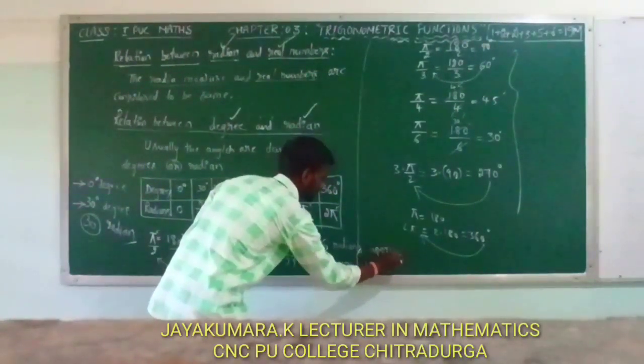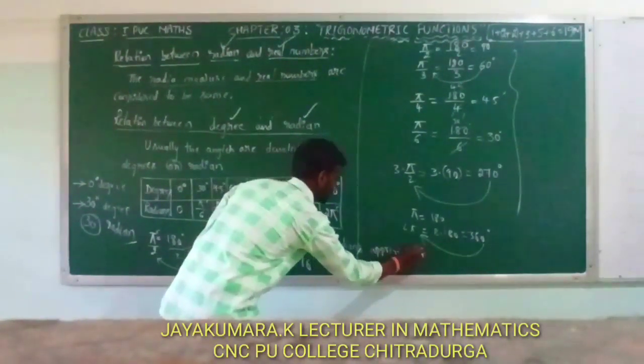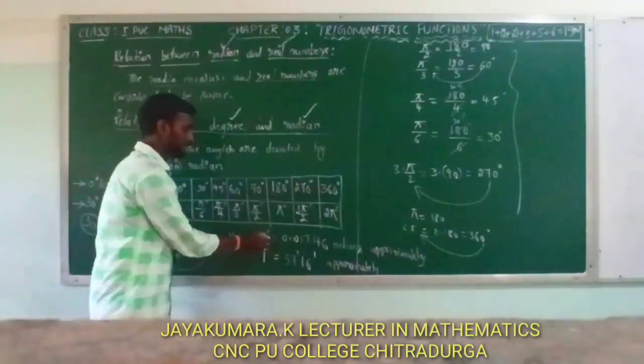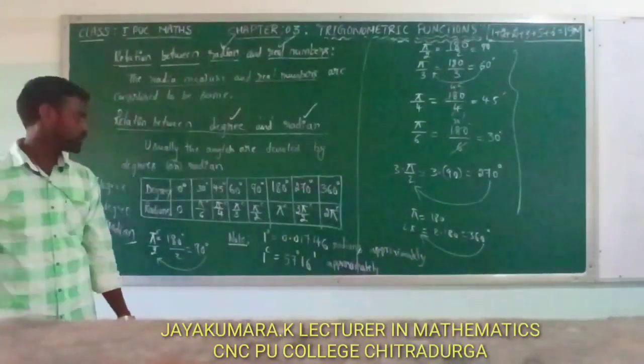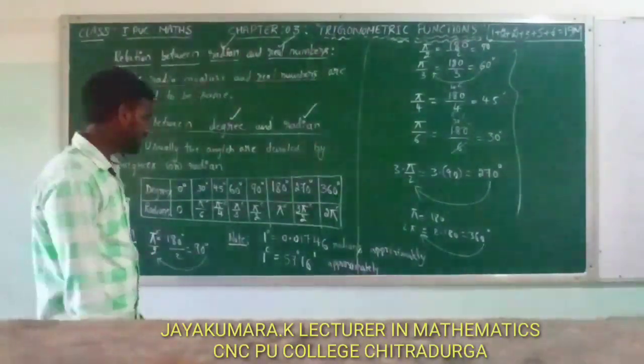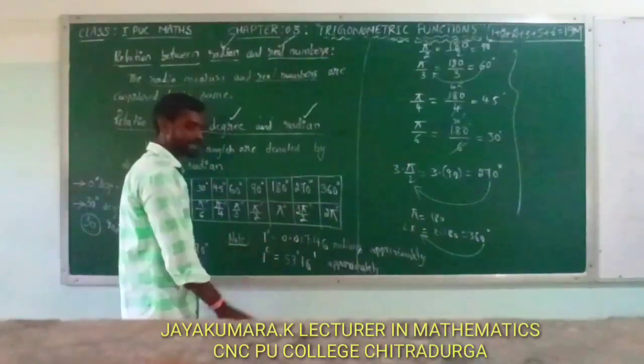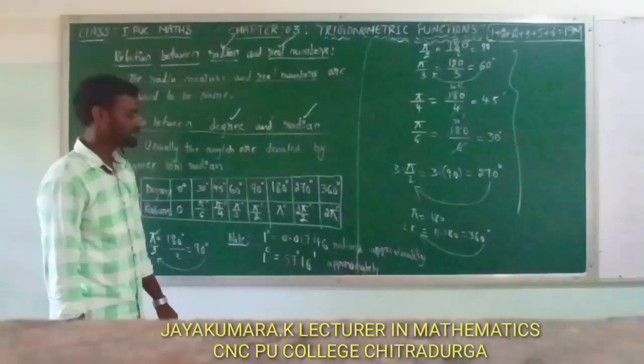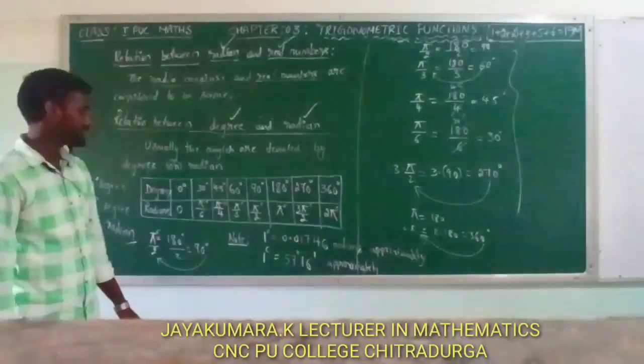These are the approximate values. Here 1 degree can be written as 0.01746 radians, and 1 radian can be written as 57 degree 16 minutes.